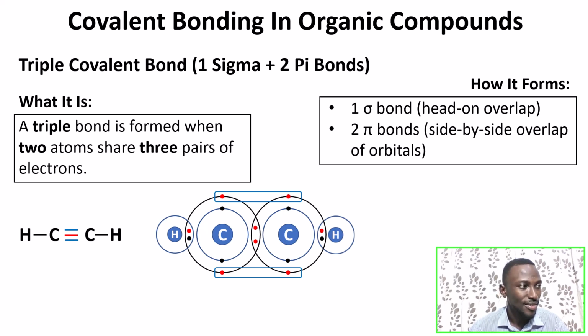There are 3 bonds, 1 being a sigma bond and 2 being pi bonds. So this is how a triple bond is formed. Do you think it's difficult for our students to understand? Nope. Very easy, right? Very easy.